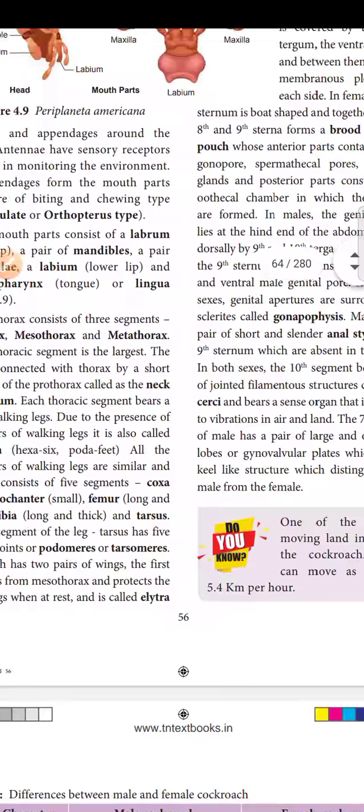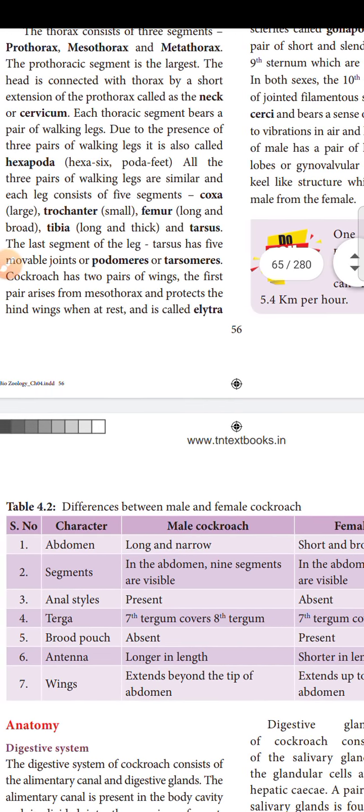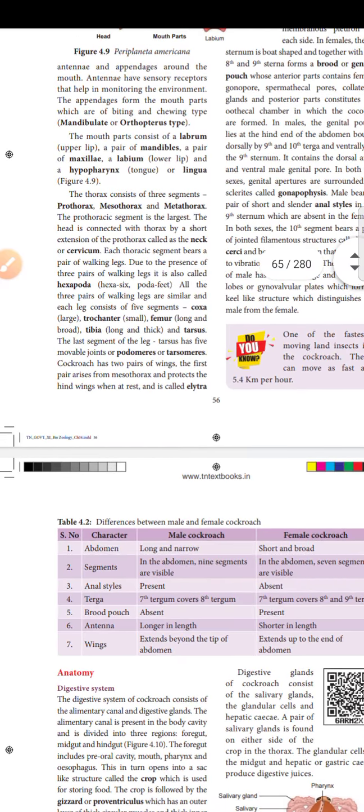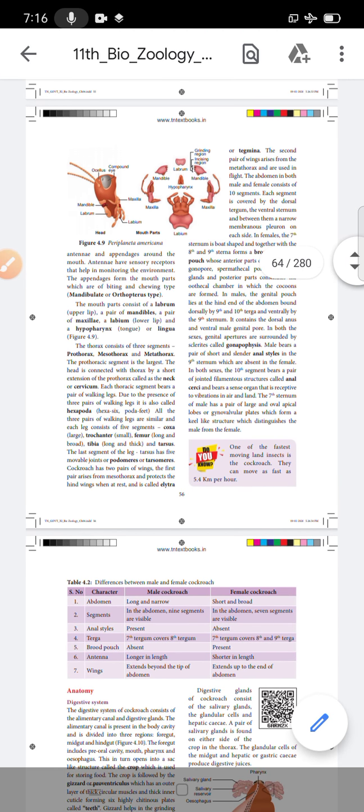Okay, this is finished for the morphology structure of the cockroach. The next one is the anatomy. We will see it in the next class. So, thank you students.